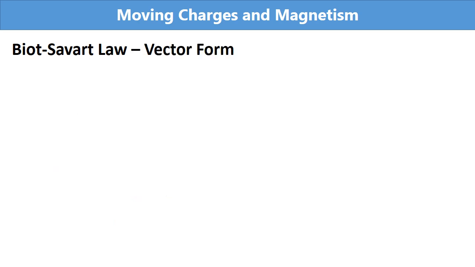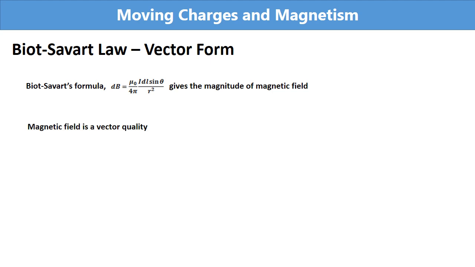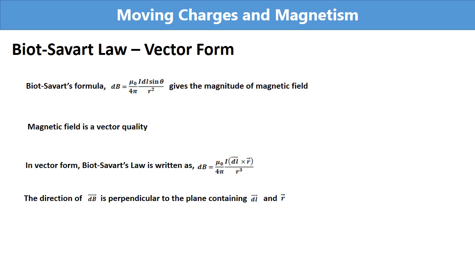Now we will see Biot-Savart's law in vector form. Biot-Savart's formula, that is dB is equal to mu naught by 4 pi I dl sin theta by r square, gives the magnitude of magnetic field. But magnetic field is a vector quantity. In vector form, we can write Biot-Savart's formula like this. Here, the direction of dB is perpendicular to the plane containing dl and r.